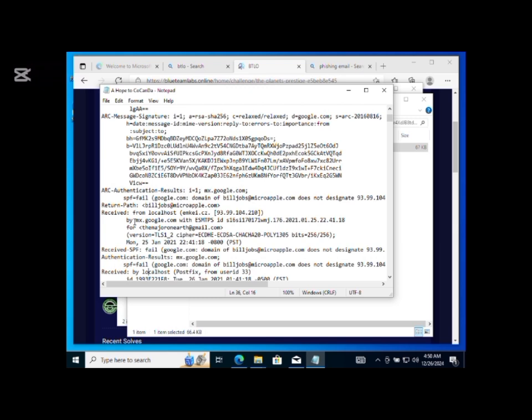The ARC authentication result is more like a verification to show whether that email is real or not. Whenever you see the ARC set to pass or fail, if it's pass, it means yes, the email is real. If you see fail, it means there's something fishy going on. You understand? Phishing email, something fishy. Now it can be SPF, it can be DMARC, or any other type.